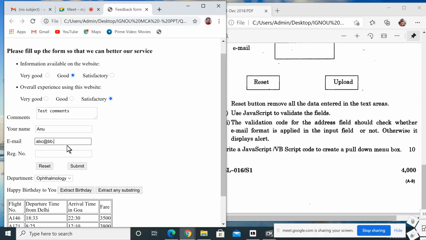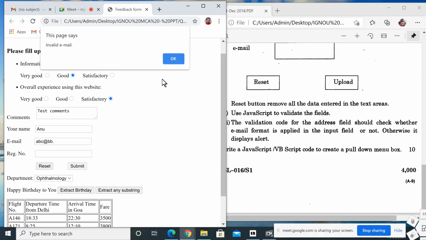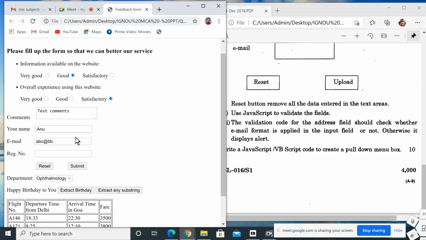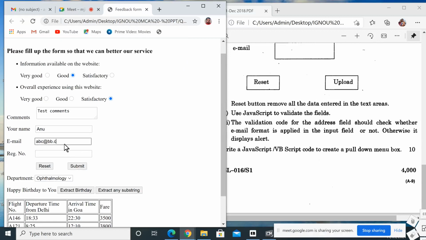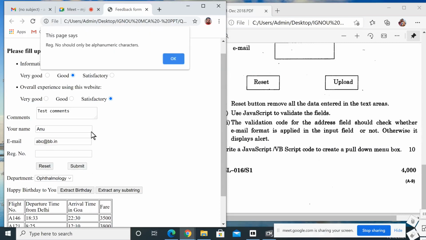I add a dot and submit, still invalid. Then I give only one character after the dot, still invalid. So I give .IN or .com, then submit. So this is the first part.